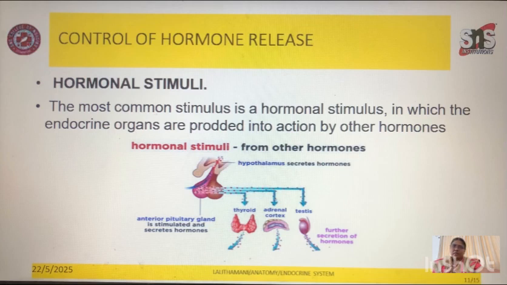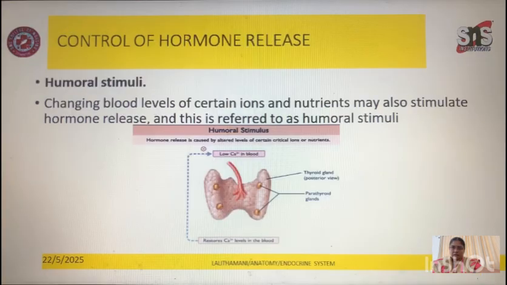When the bloodstream contains a lower value of the hormones, it sends a stimulus and the hormones are released.